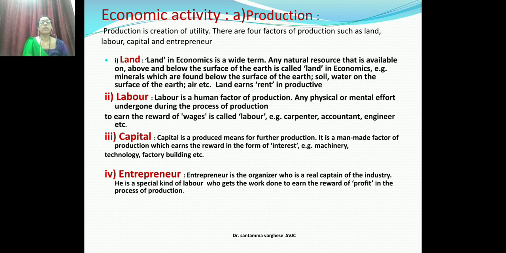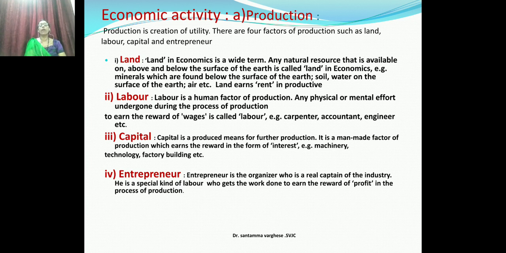Got it? Now the fourth one is entrepreneur. The entrepreneur is the organizer who is the real captain of the industry. Without his help, work cannot proceed. He is a special kind of person who organizes all the work and makes decisions: when production has to take place, how much to produce, for whom to produce. Every decision is taken by the entrepreneur. So he gets the reward called profit.